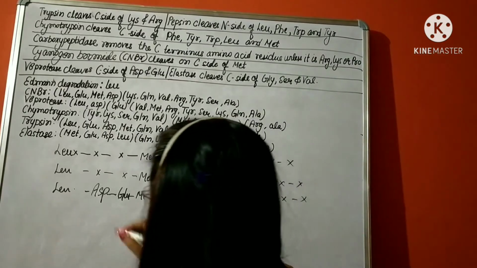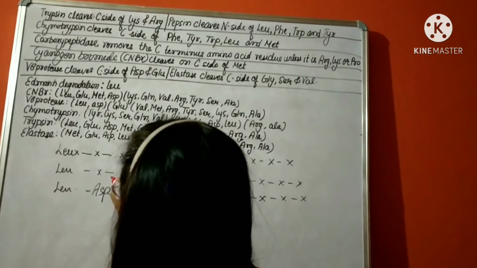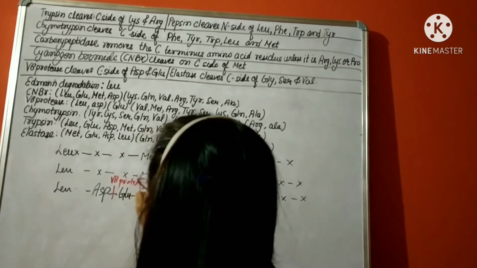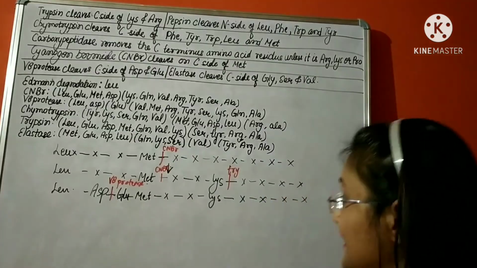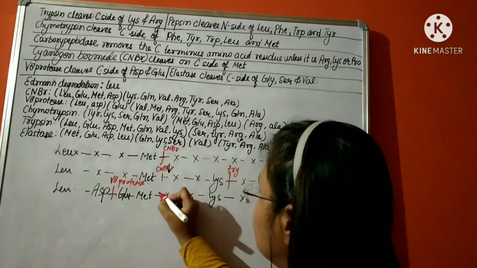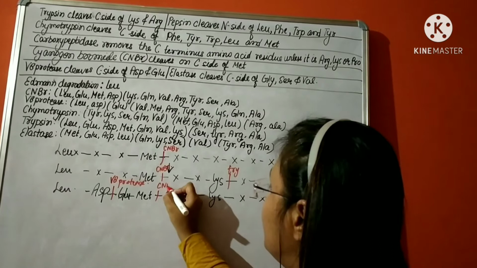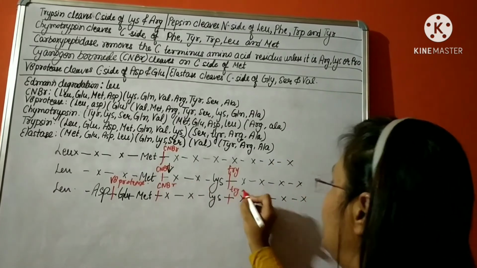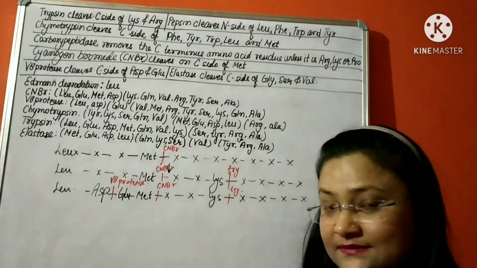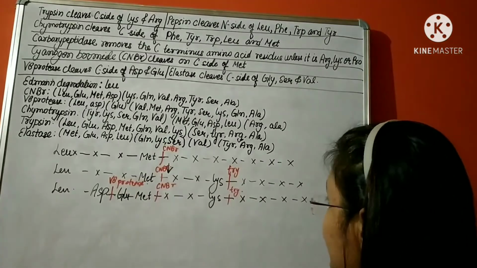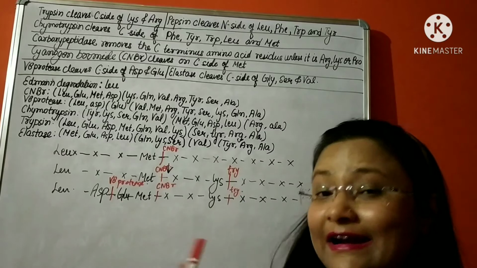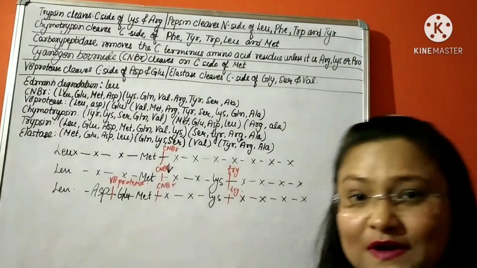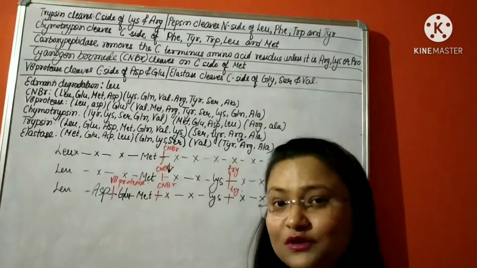Let us write it down here. Here it will be cleaved by V8 protease. V8 protease. Here it is by CNBr, and here by trypsin. Now we only need to find out the position of 1, 2, 3, 4, 5 and 6 amino acids only. So we are almost half done.